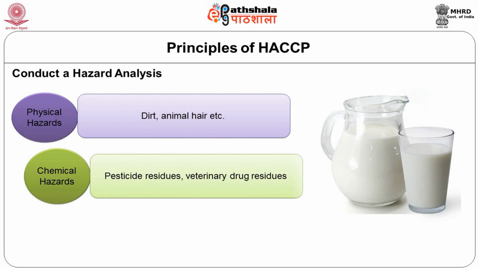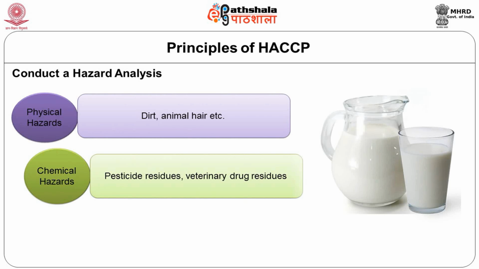These pesticide residues can come through the fodder that the animals are consuming, or if they are very near to an agriculture field, they can also come into milk. The other chemical hazards are veterinary drug residues. Like humans, animals are also given injections, antibiotics or even hormones for treating some of the diseases that animals normally get. They also are likely to leave some residues in the milk, so they can also come into your food.